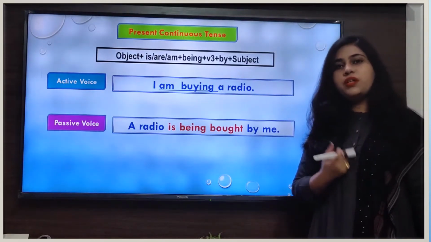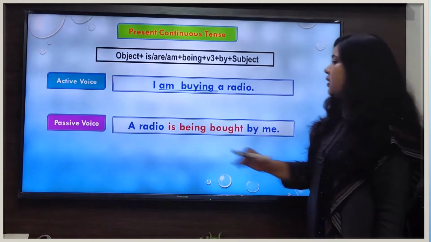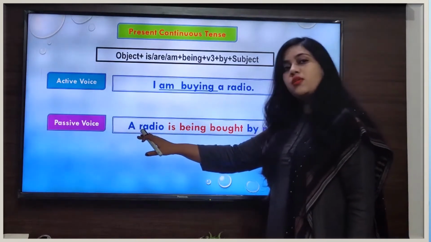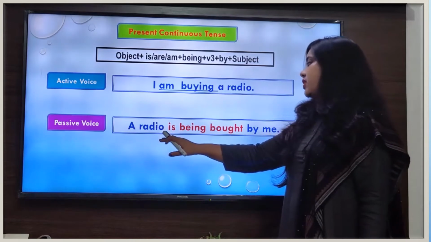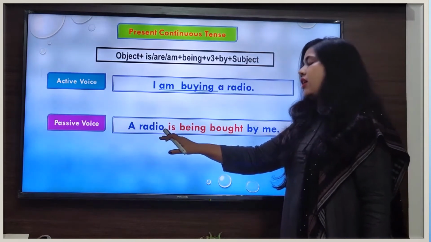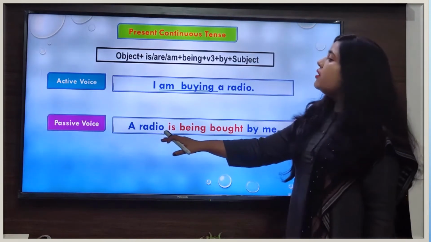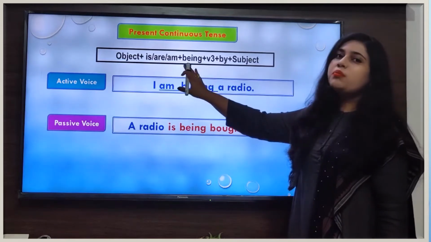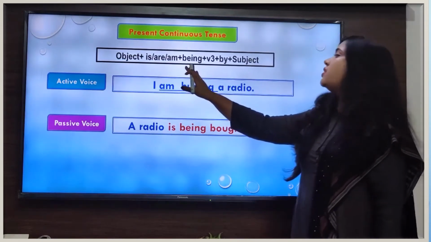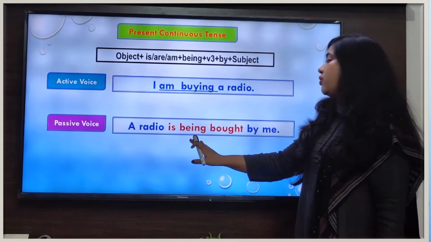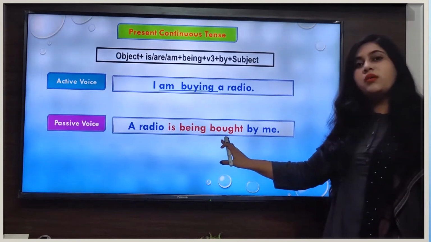A radio is in singular number, that's why we have written is. And after the auxiliary verb, we will write the ing form of the be verb, that is being, followed by the third form of the main verb.